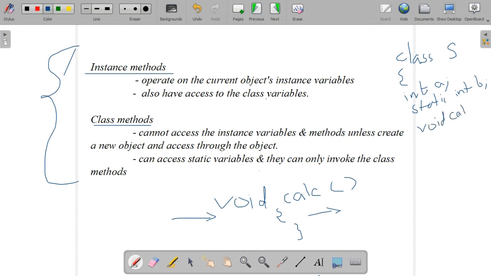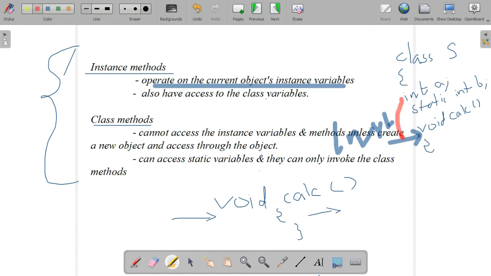Then another method I have written here, void calc(). This is an instance method. An instance method operates on the current object's instance variable.